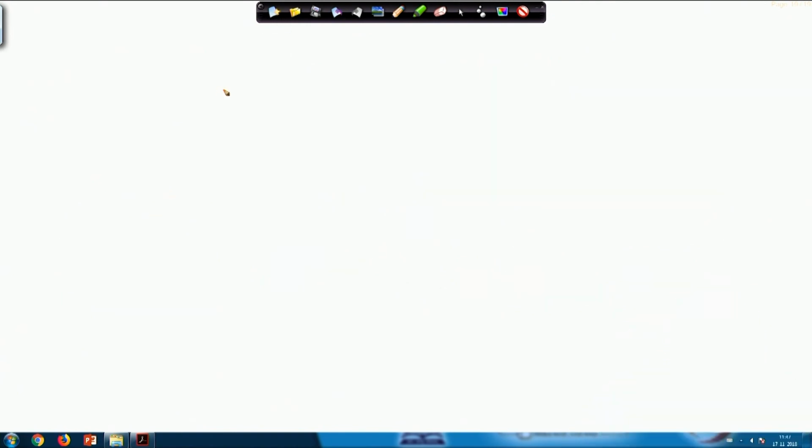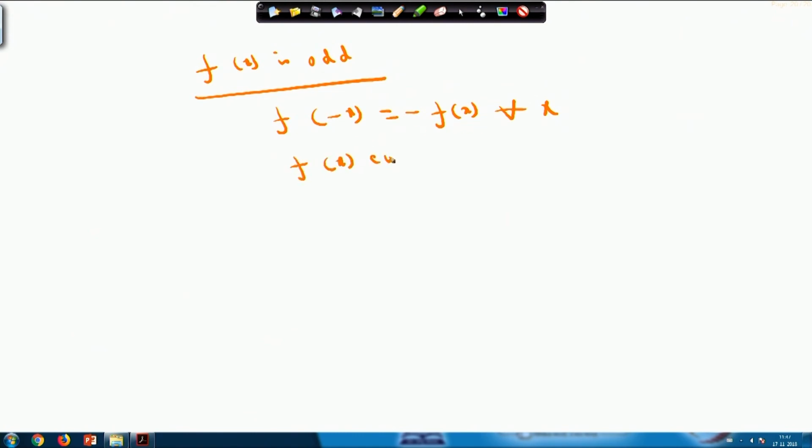Now, suppose f x is an odd function. If f x is an odd function, we know it must satisfy this property, f of minus x equals minus f x for all x. So f x into cos n x is an odd function and f x into sin n x is an even function.